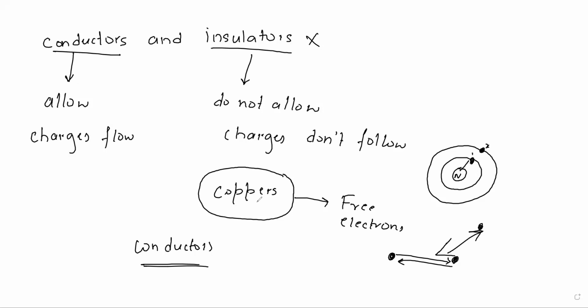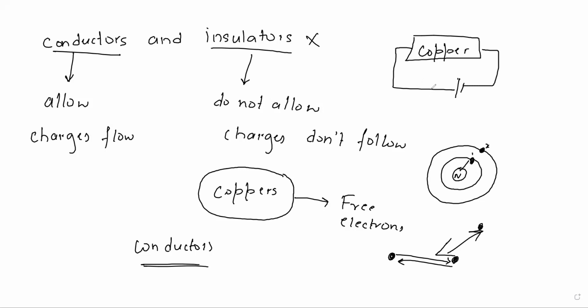Now when you take a metal, see, now we'll take this metal. Copper is a metal. I'll write it here. Copper is a metal. So when you take this metal and connect a wire like this, and allow the current to flow through it, what do you mean by allowing a current to flow through it? That is nothing but you allow the flow of charges through the copper. You allow certain types of charges to flow through the copper.